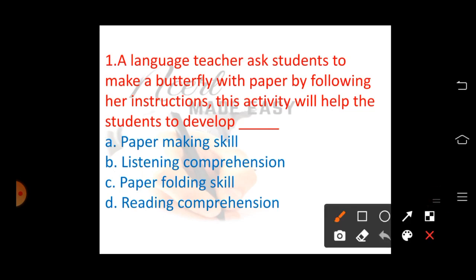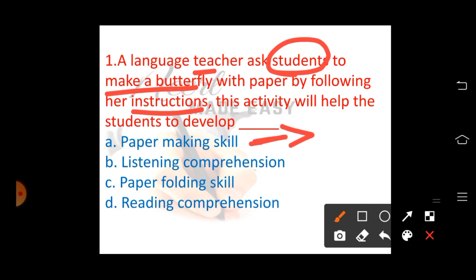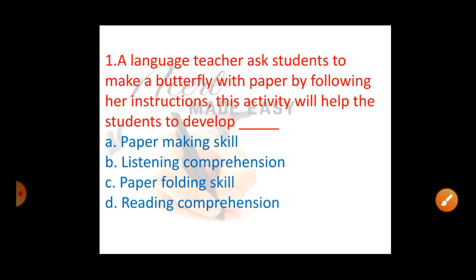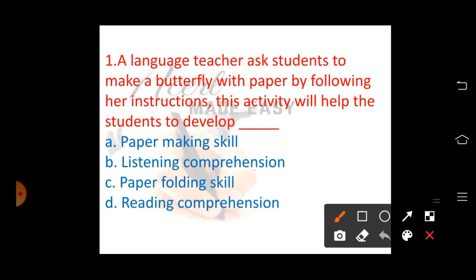Here, the teacher will be giving instructions and the students have to listen to those instructions and make a butterfly. This activity will develop paper making skill. The students may be learning the paper making skill, or how to make a butterfly or how to fold a butterfly, but the broad aim is not to teach them these skills.